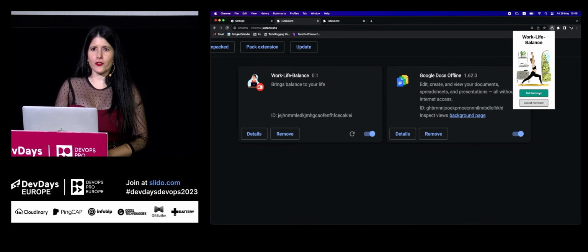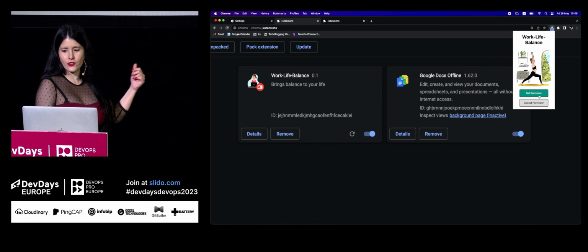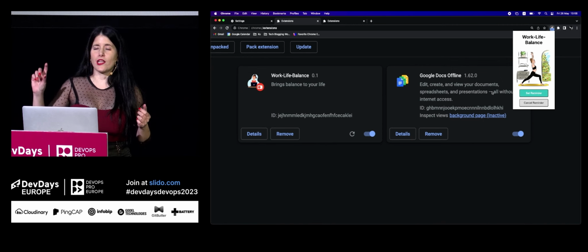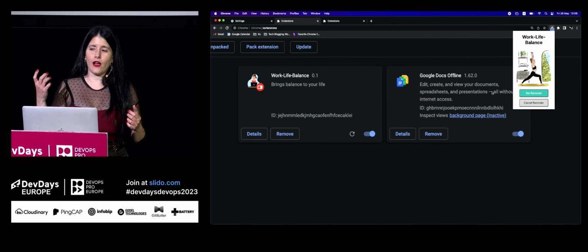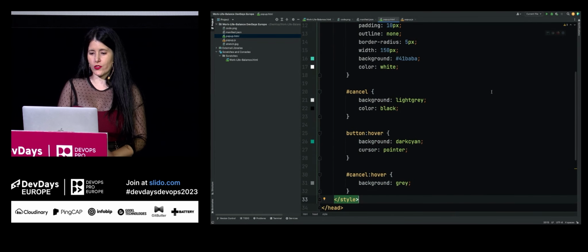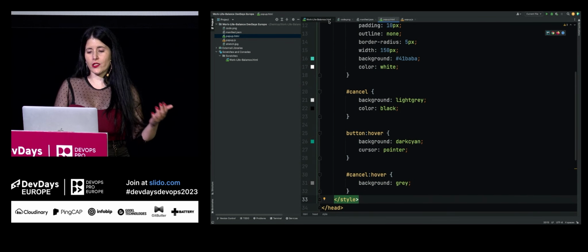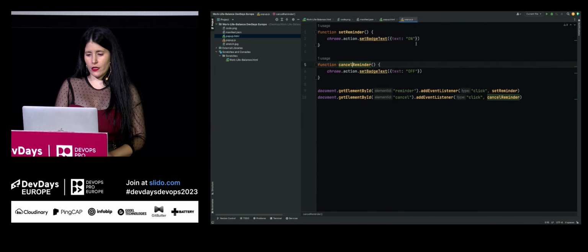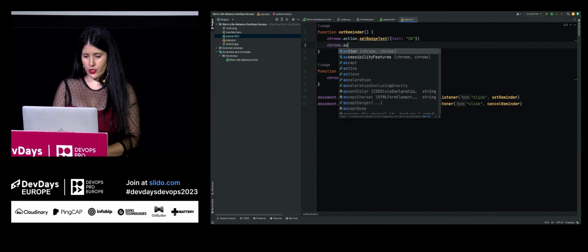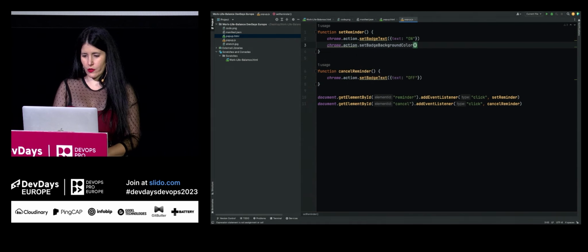And as in The IT Crowd, if one of you is familiar, let's try to turn it off and on again, just to see the button. Do you see the button? Toggle? Great. An additional thing we can do is to add some color indication. It will be easier to see if the reminder is on or off. So other than the text, we can also set the background color. So let's go to the popup.js file and use the action API, this time setBadgeBackgroundColor.